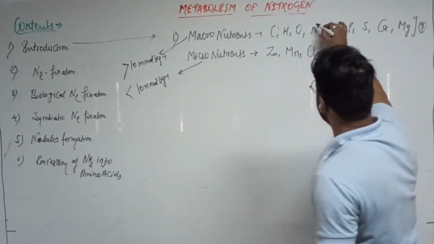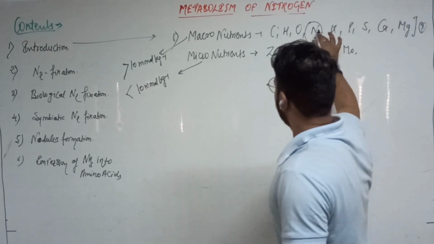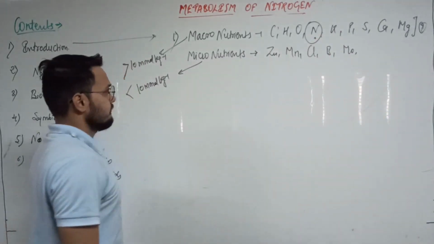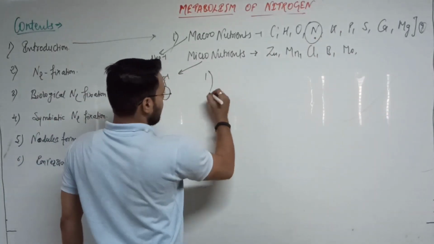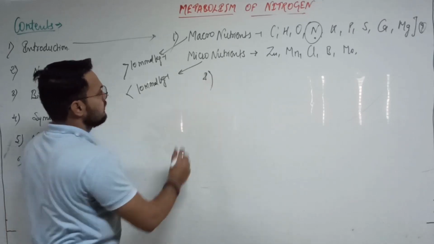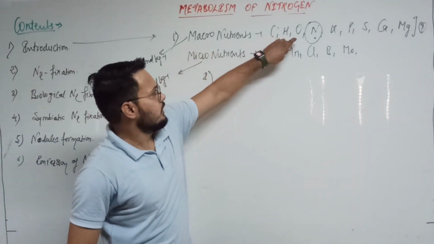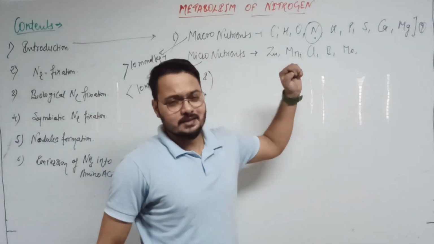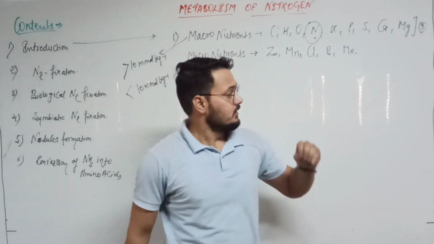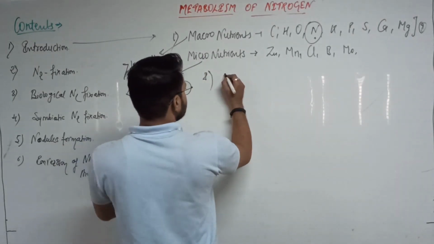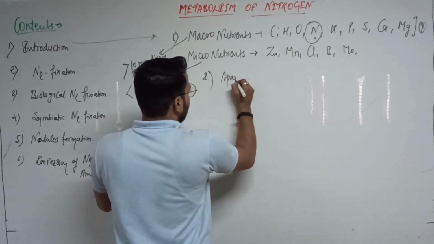We have to study this macronutrient, nitrogen. Apart from carbon, hydrogen, and oxygen, nitrogen is the most prevalent element for plants. Let's write about this.